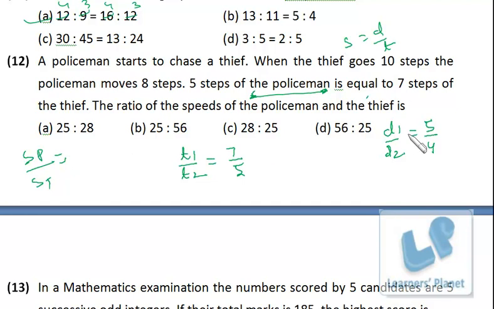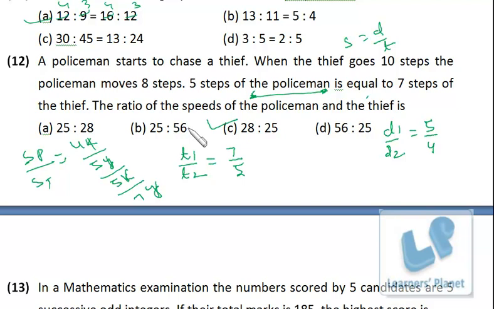So speed of police is distance of police, that is 4k, by time 5y, by speed of thief, which is distance of thief, that is 5k, by time of thief, that is 7y, right? So it is 28 by 25.